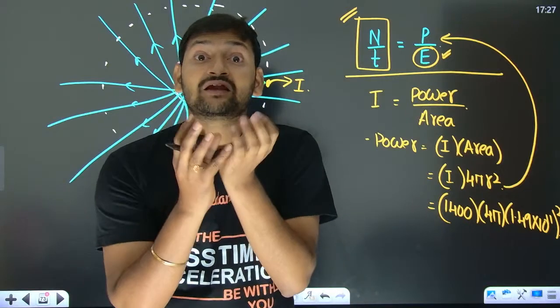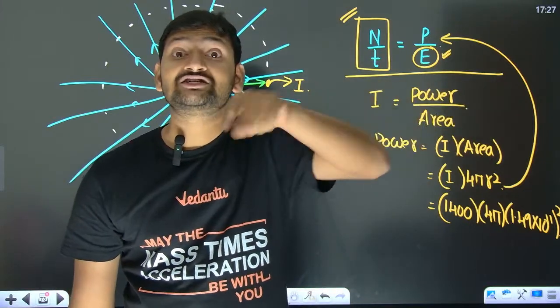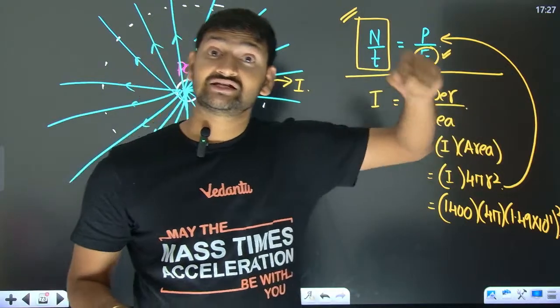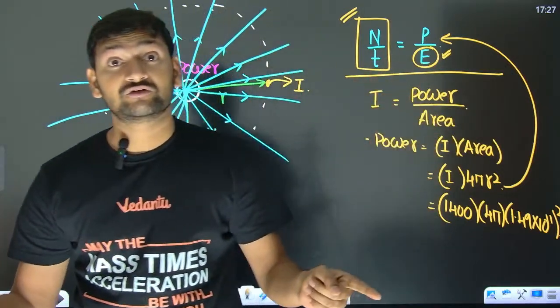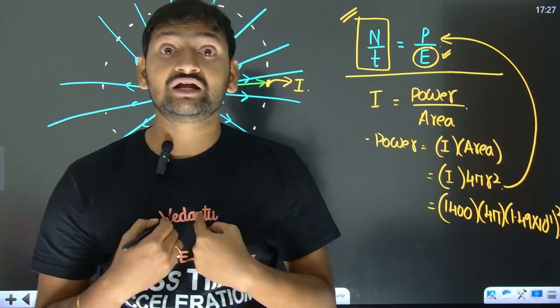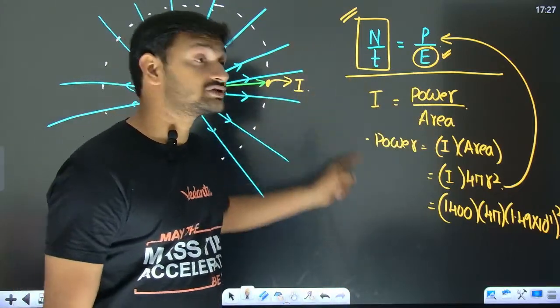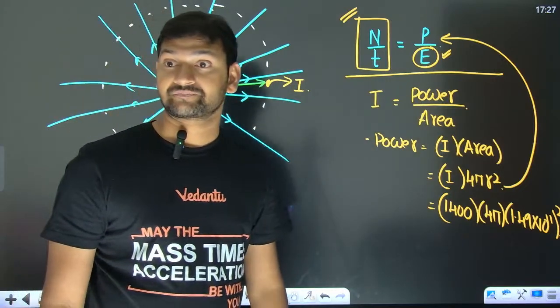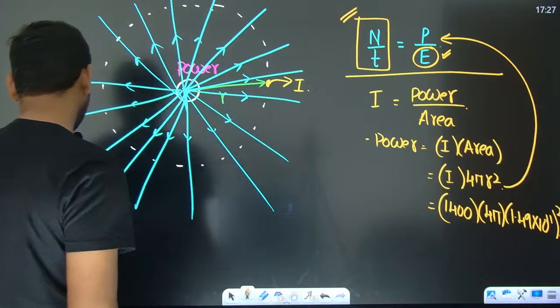You can calculate rough values and then match the option. If it is a numerical one, doing the exact calculations in the examination is going to consume a lot of time. So you better leave these kinds of questions if they are asked in numericals. Okay. Now, let us talk about radiation pressure.